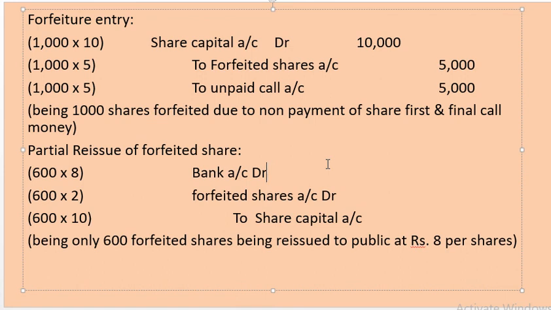Okay, now we are going to assign values for it. So, for the bank account, because of issuing 600 shares at rupees 8, 4,800 is debited to our bank account. Because of this reissue, the company is sustaining a loss of 1,200, because it is issued at a discounted value. So, now the amount to be shown on the share capital is rupees 6,000. Narration being: only 600 forfeited shares being reissued to the public at rupees 8 per share.